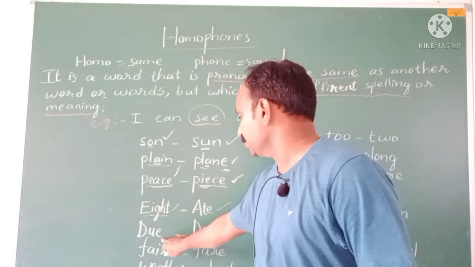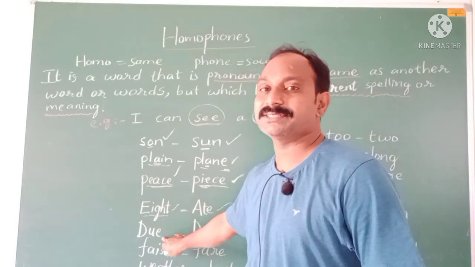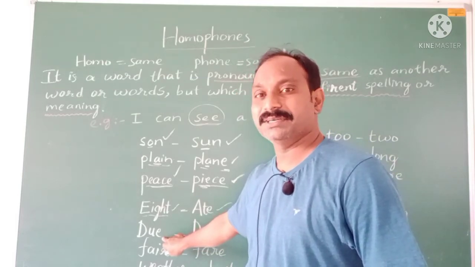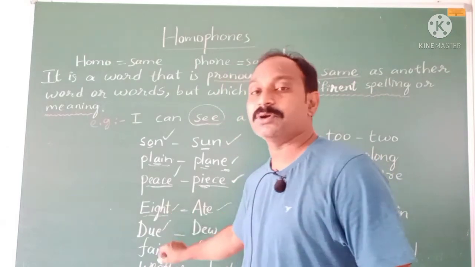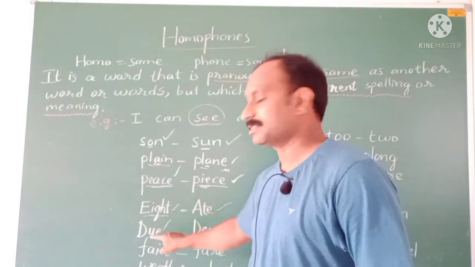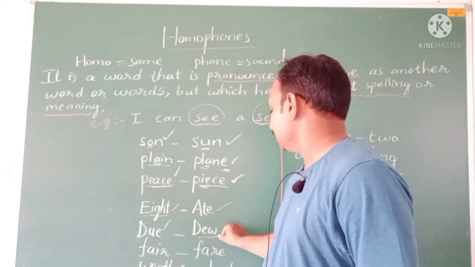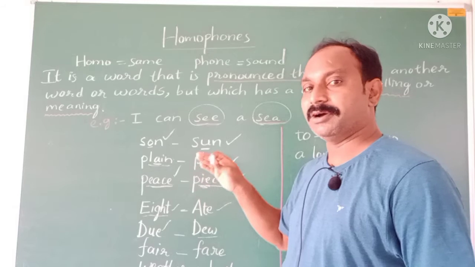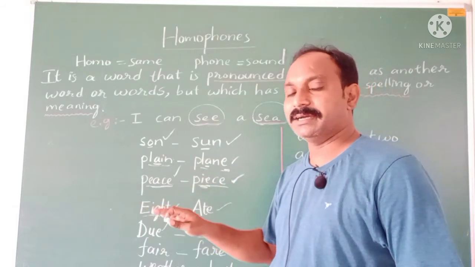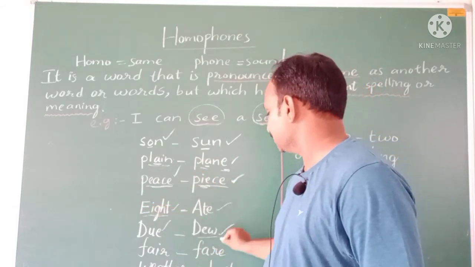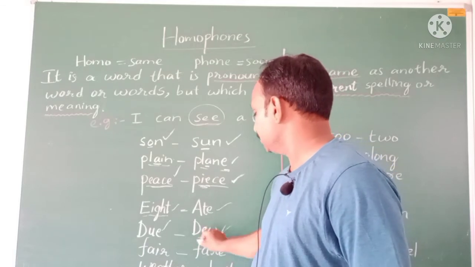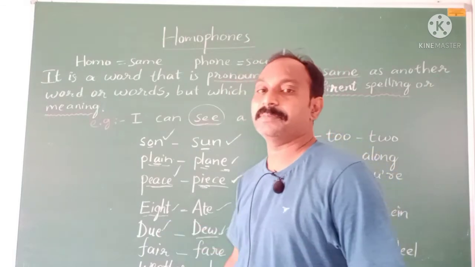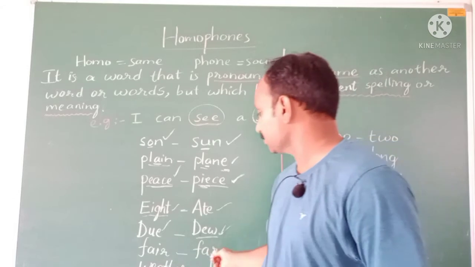Here, due to heavy rains the city was destroyed. Okay, so due means because of heavy rains. The meaning of due is different, and here dew is snow-like droplets of water falling on the cool area. At night time we say this dew, and this due is different. The pronunciation is the same, but the meaning is different and the spelling also is different.